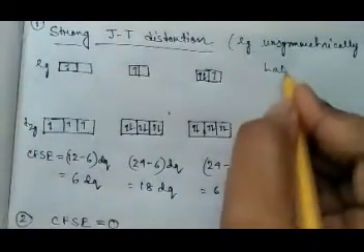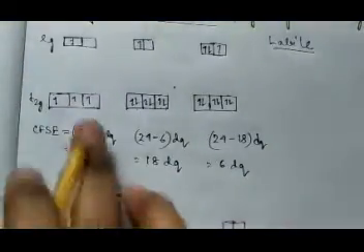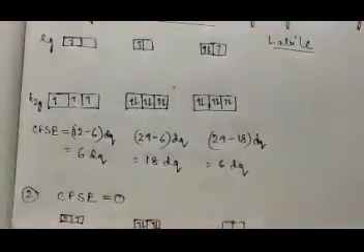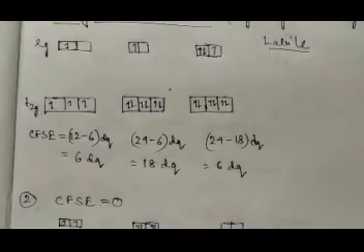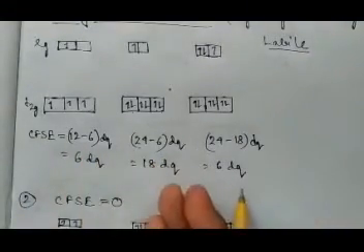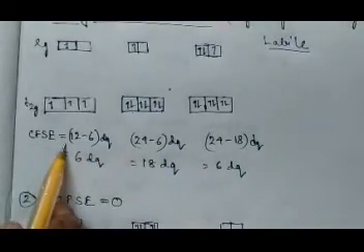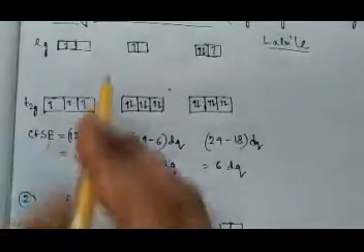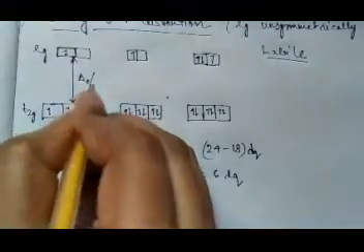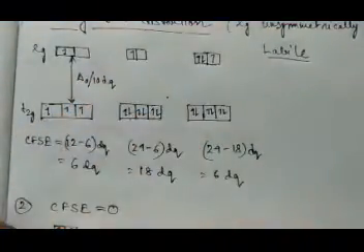generally labile. But again, all are labile, but sometimes you have to compare between two configurations to see which is more labile. Then you have to calculate the CFSE. Okay, so this distance is called delta o or 10 Dq.